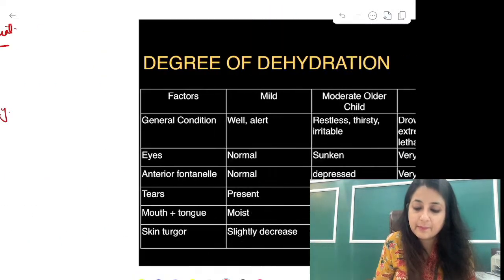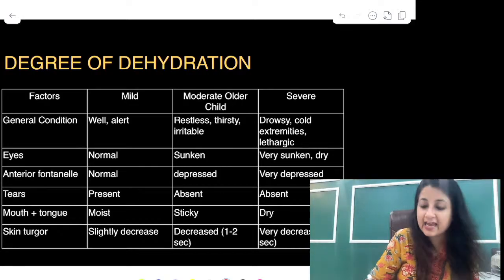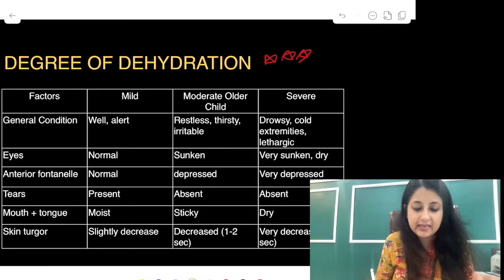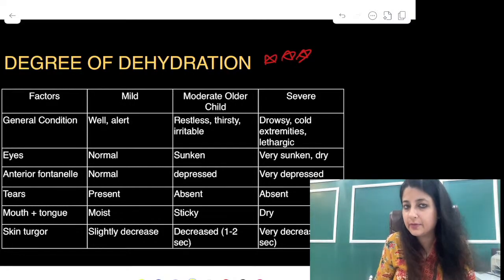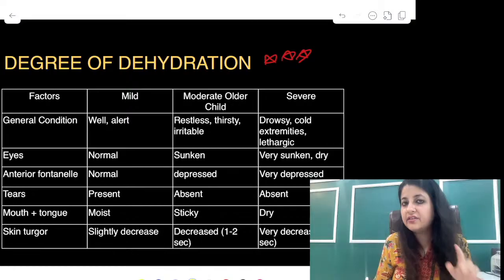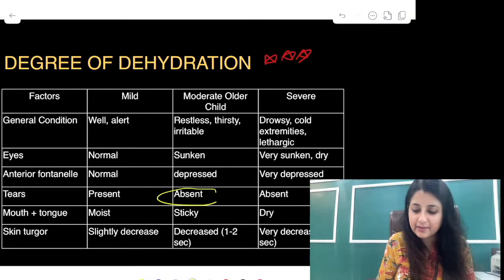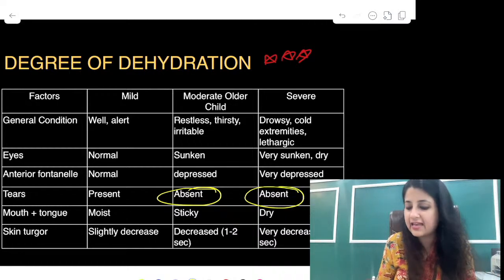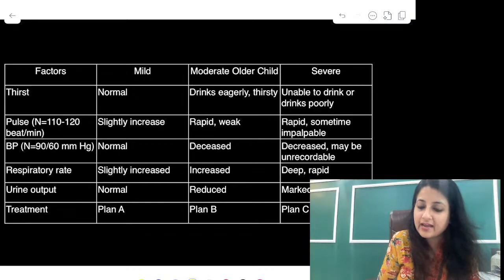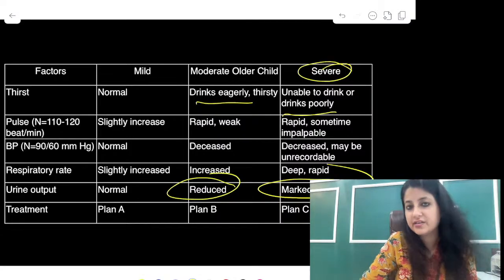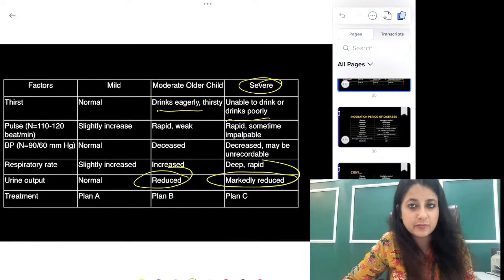Another chart which I have compiled in the PDF, degree of dehydration, 3-star chart. Management of diarrhea आप अपने बुक से कर लेना. ठीक है? Degree of dehydration यहाँ से देख लो. Mild, moderate, severe they give you in the exam. So you can go through this, like you wanted to see tears absent in moderate severe dehydration, eyes वगैरह आपको देखना है. Lethargic baby severe में होता है. ठीक है? Then you have thirst, severe में unable to drink, so do go through this. Urine output gets reduced from moderate as well. So go through these diarrhea management plans.